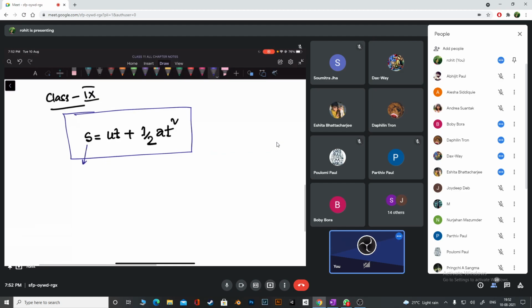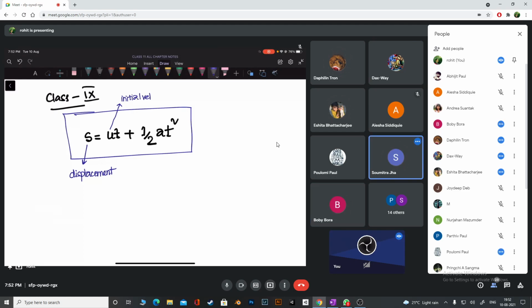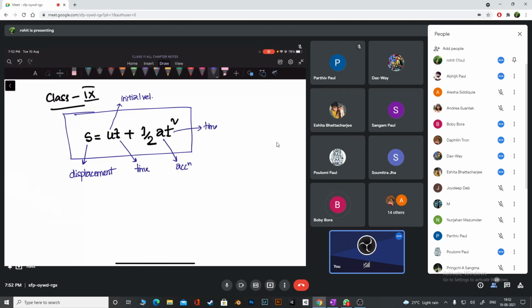Now you tell me one by one. What is S? Displacement. What is U here? Initial velocity. Good. T is what? Time. Half, I don't have to talk about half right now. A is acceleration. T is time again. Now, do you agree this formula is correct or not? Correct, sir. Of course, we have to use this only when acceleration is constant.